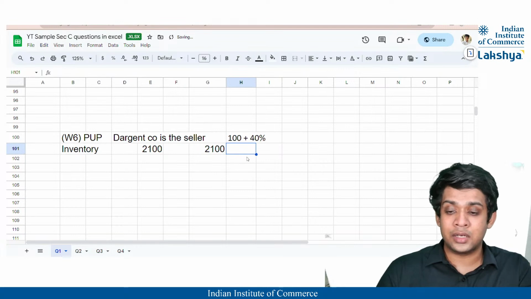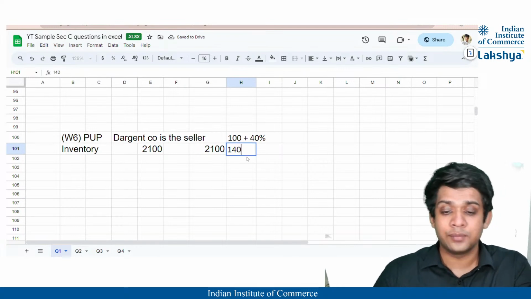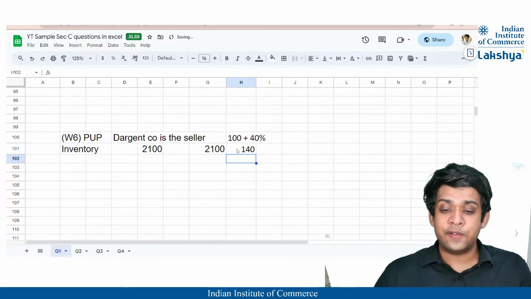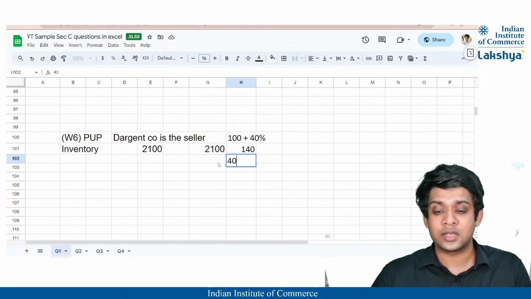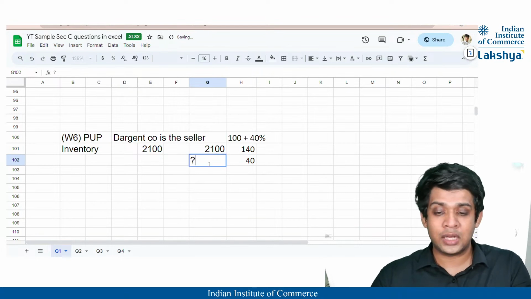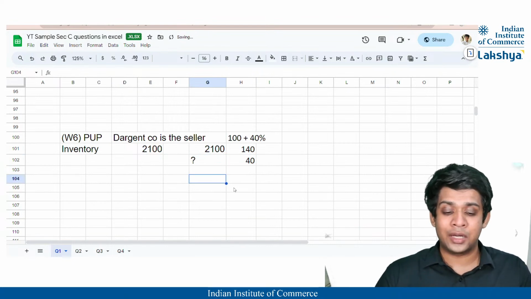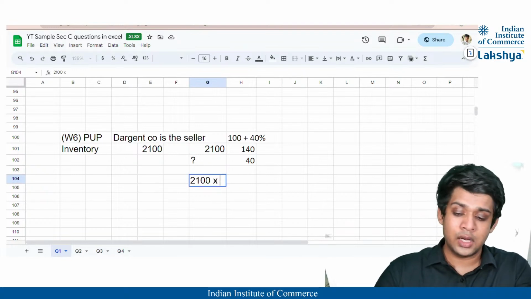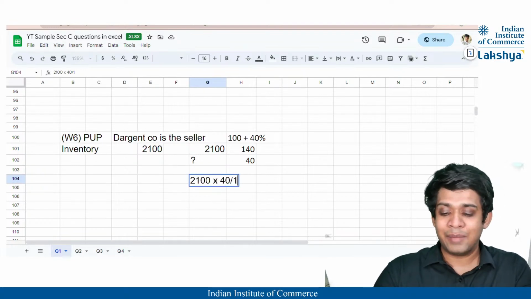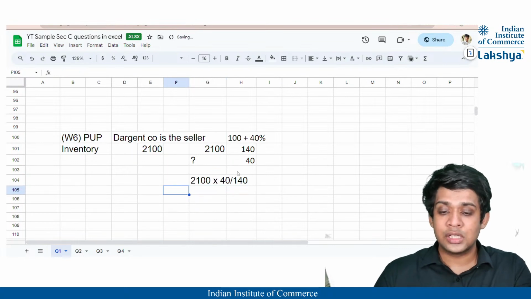That means 2100 is nothing but 140%, right? If 2100 is 140%, then what will be the remaining 40%? That is what you are supposed to calculate. So we will simply cross multiply. That will be nothing but 2100 into 40 divided by 140, right? So this is the working for it. I hope it is clear.